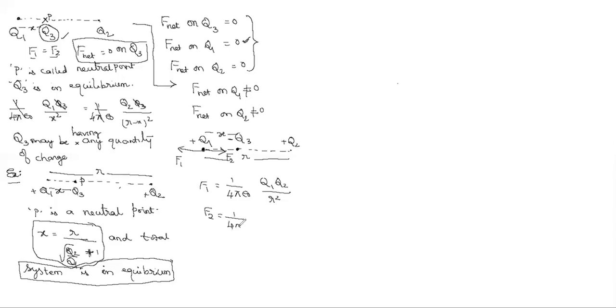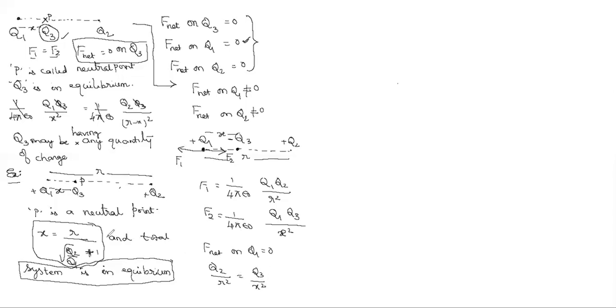And here that attractive force, F2, equals 1 by 4 pi epsilon naught Q1 Q3 by X square. Right, X. If I equate these two equations, F net on Q1 equals 0. That implies F1 equals F2. Equating, 1 by 4 pi epsilon naught gets cancelled. Q1 cancels. Q2 by R square equals Q3 by X square.